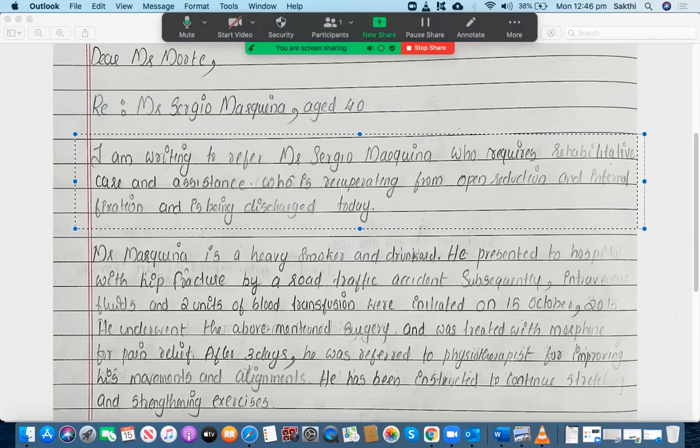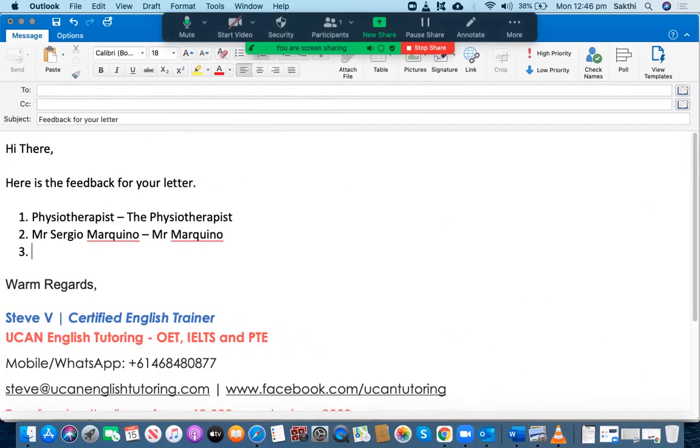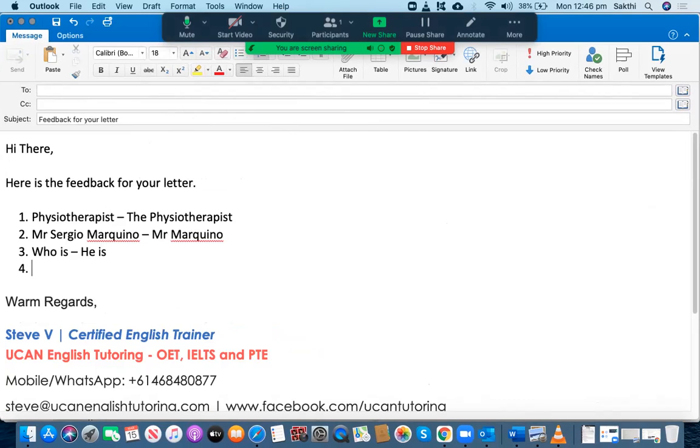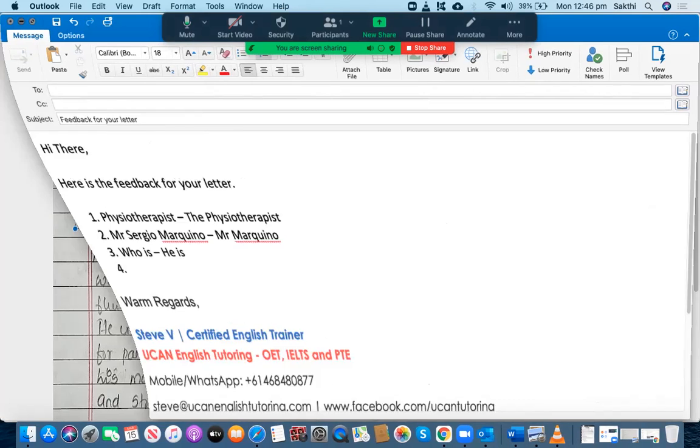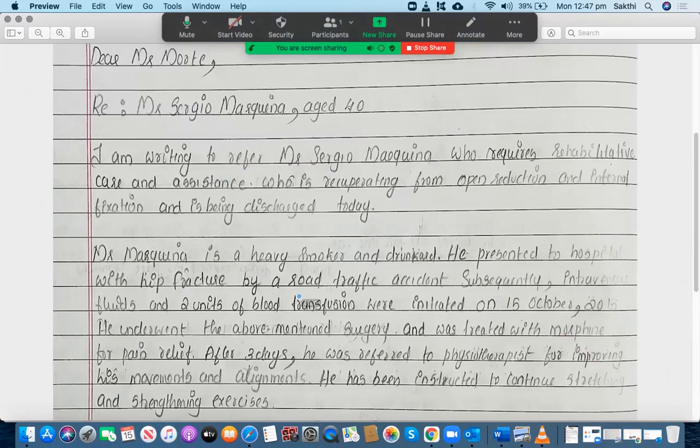Who requires rehabilitation, care, and assistance. That's fine. You could have put a full stop here, and then you could have started the next sentence. You could say he's recuperating from open reduction and internal fixation and is being discharged today. So instead of writing "who is recuperating", you could have written "he is recuperating". You could have started a new sentence like this.